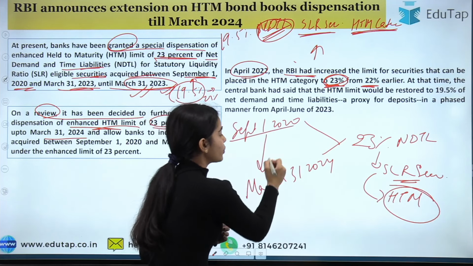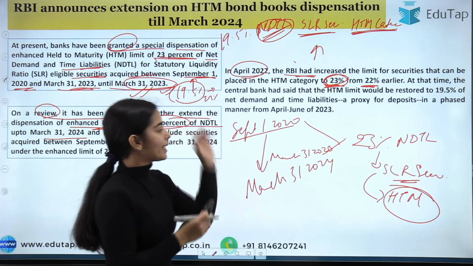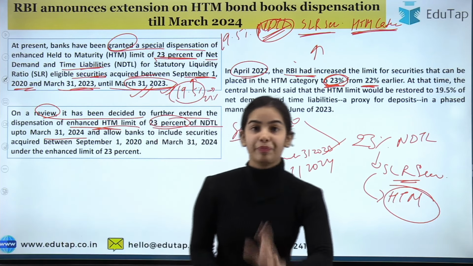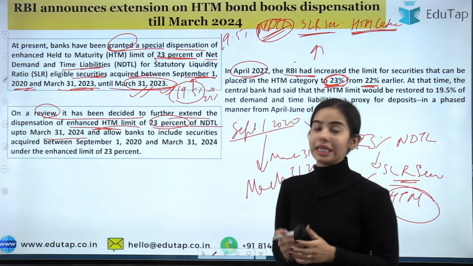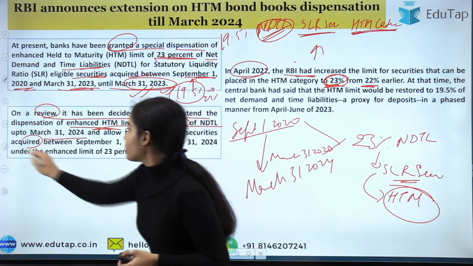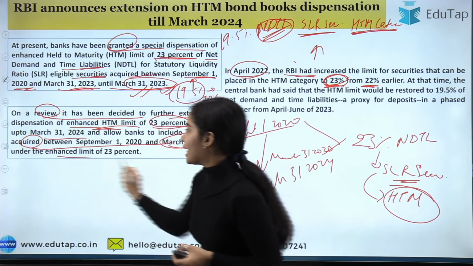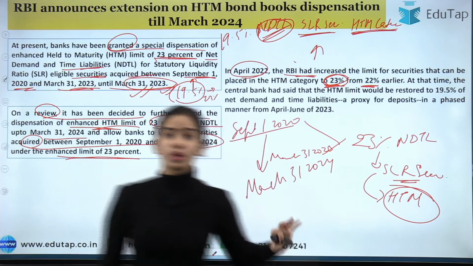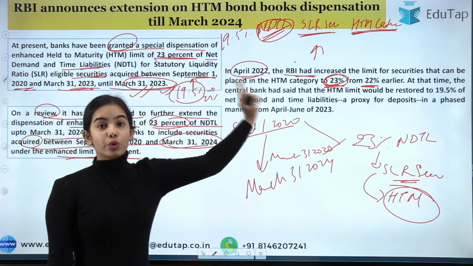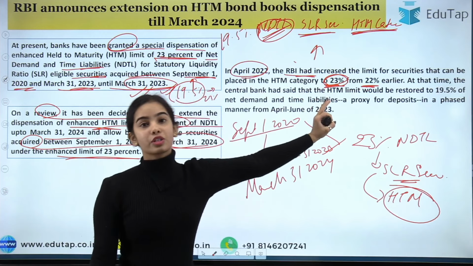Before it was September 1, 2020 to March 31st, 2023, but now the date has been increased from September 1, 2020 to March 31st, 2024. That's it. The extension of the date has happened. So from now, the securities that are acquired between September 1, 2020 and March 31st, 2024 come under the enhanced limit of 23%. So here you can see, okay. This April 2022 I have shown you so that you have clarity that in this year only 22% was increased to 23%.